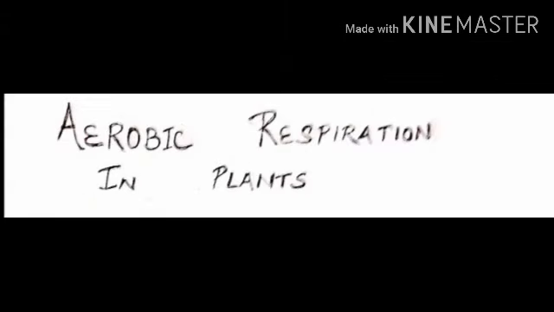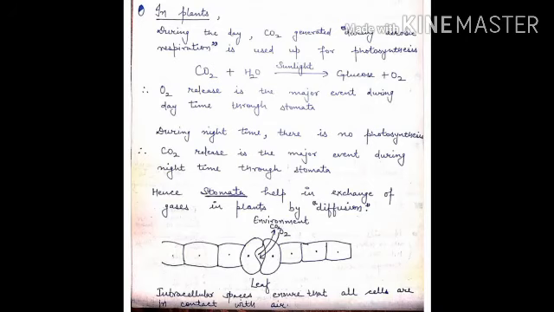Let us talk about aerobic respiration in plants. First of all, let us talk about exchange of CO2 and O2 through stomata. On the surface of leaves, tiny pores are present known as stomata. In the cross section of leaves, I discussed that intercellular spaces are present which ensure that all the cells are in direct contact with air. That's why through stomata by diffusion, gas exchange is sufficient to meet all the requirements of the plants.